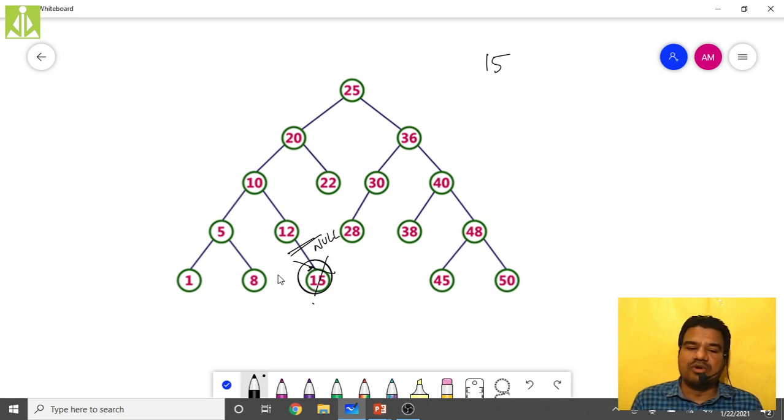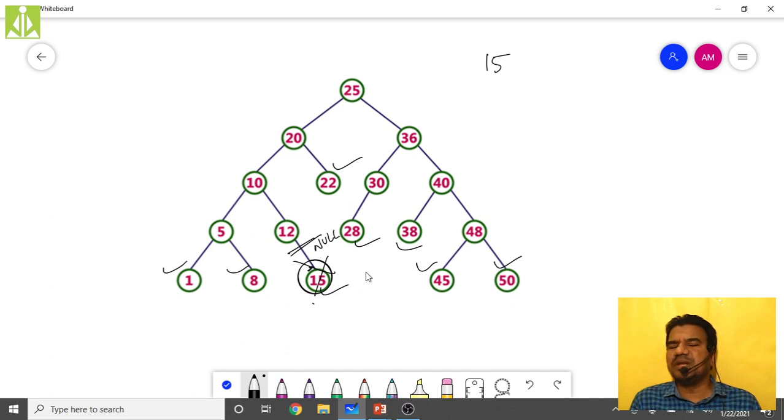If it is a leaf node, in the sense this is a leaf node, this is a leaf node, this is a leaf node. All these external nodes present inside your tree are leaf nodes. If you are deleting any of these leaf nodes, simply delete those leaf nodes. Don't think about the difference, just simply delete that leaf node.